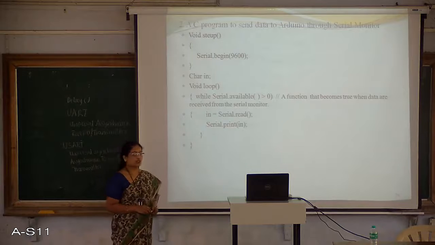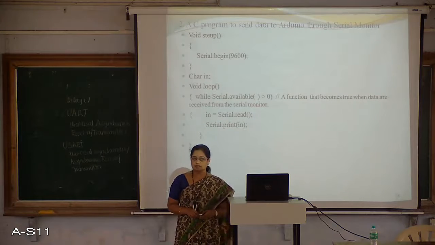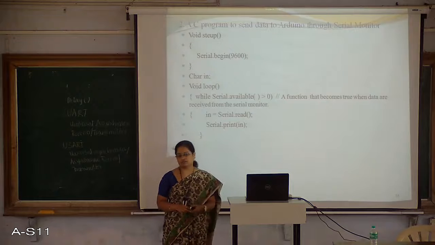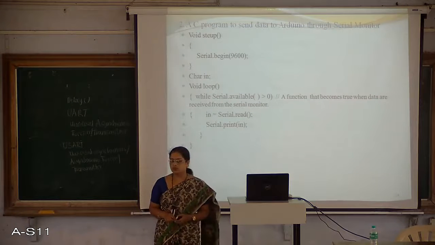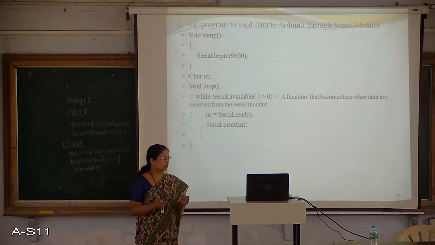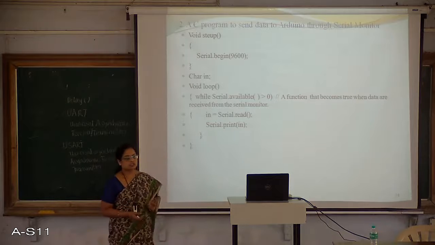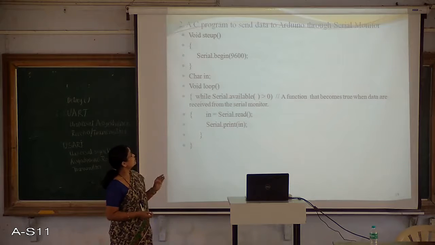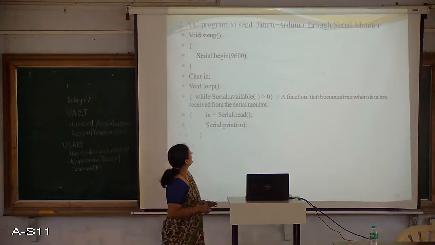But before that, you can find a variable of type character, and the variable is in. So in is a character type variable which is used to store the messages or the alphabets sent to the microcontroller through the serial monitor.